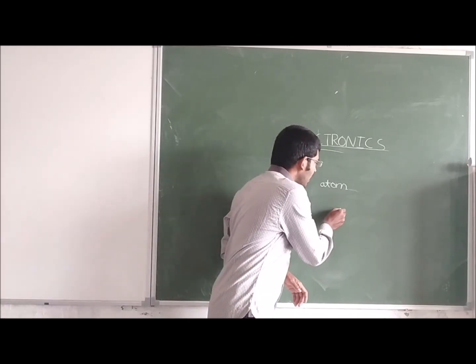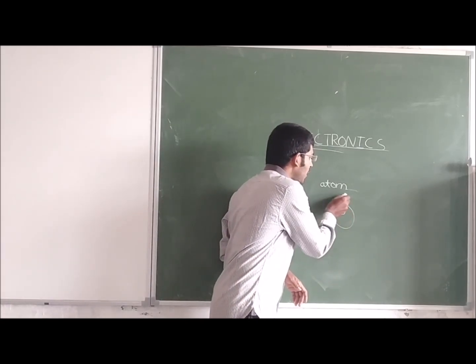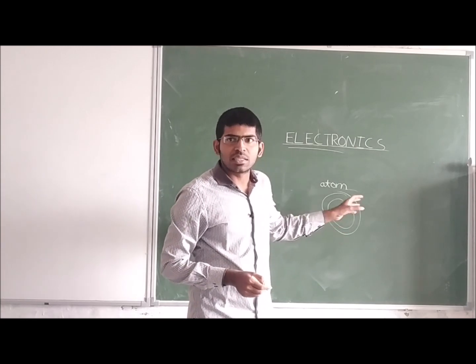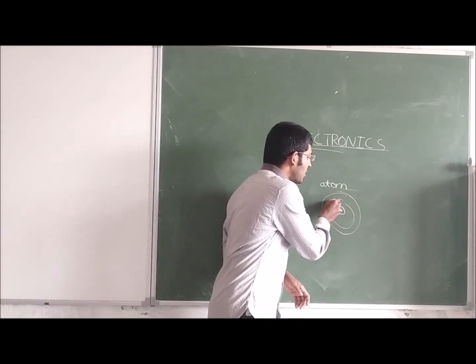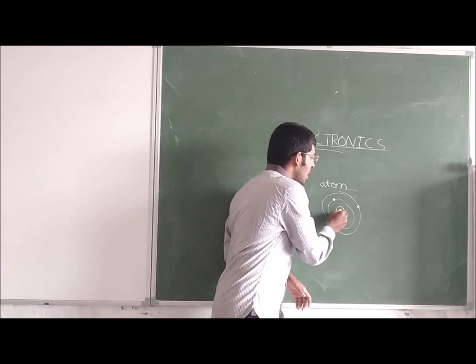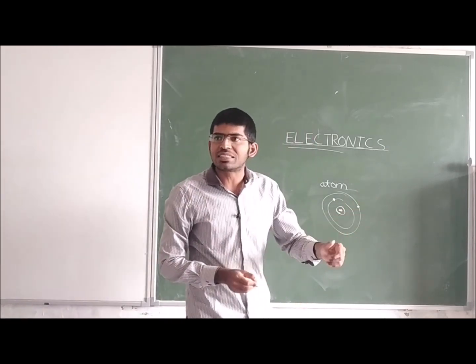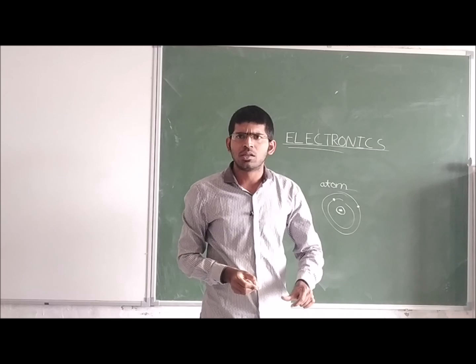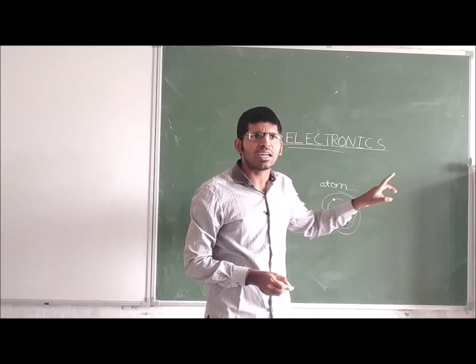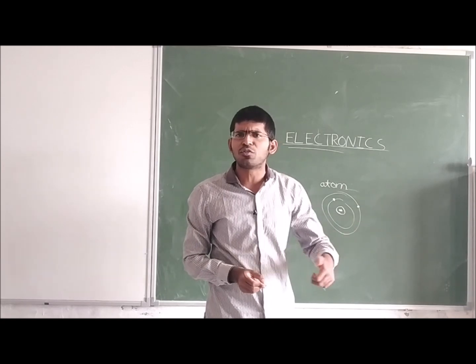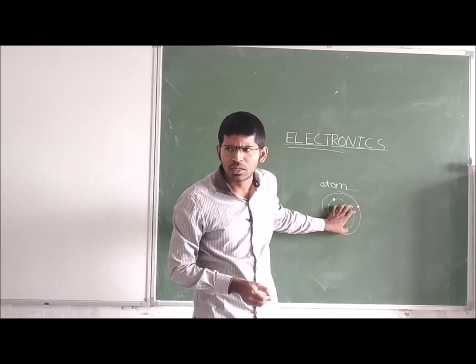Sir, why are these called subatomic particles? Because these particles are there in the atom. And the electrons are revolving in the orbits, whereas the protons and neutrons are existing in the nucleus. Why are electrons revolving in the orbits? The electrons are revolving in the orbits because of the nuclear forces.